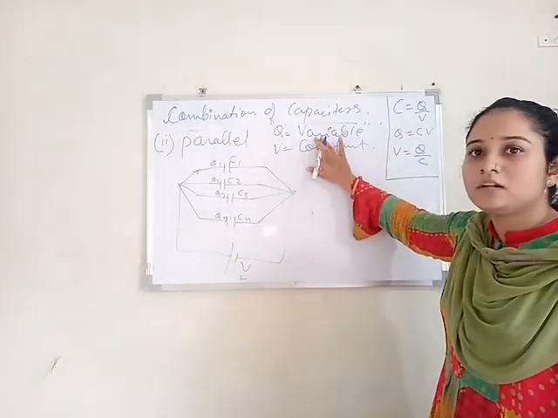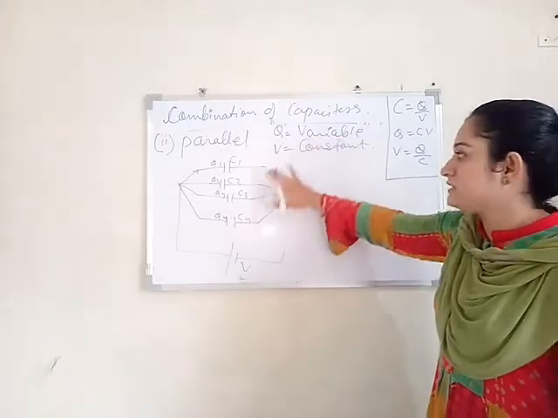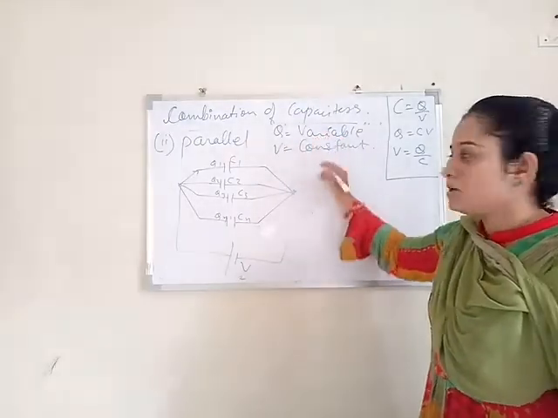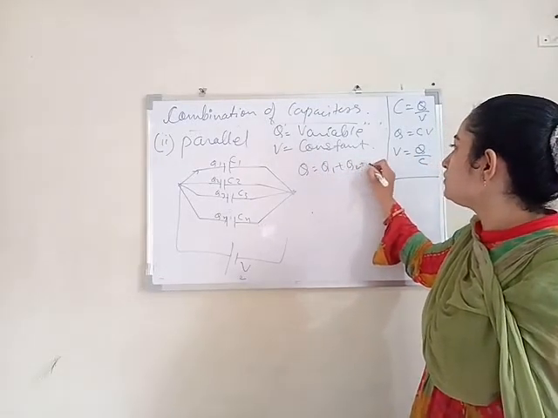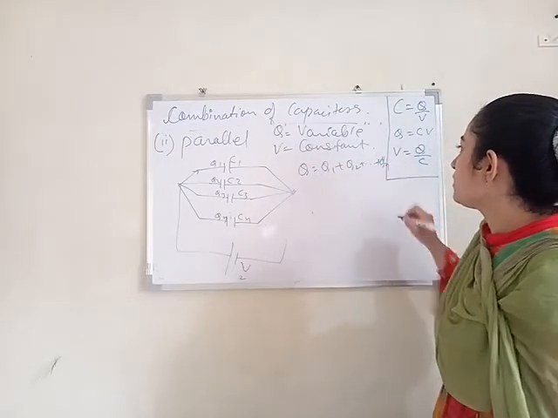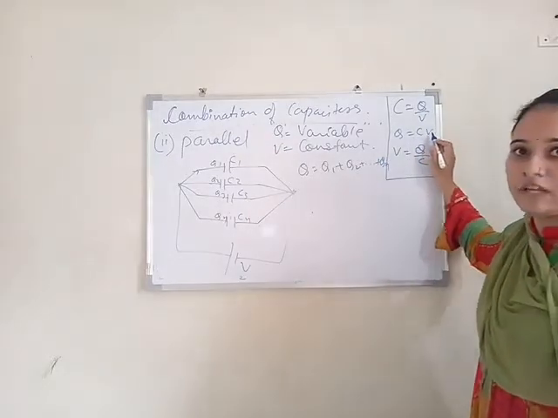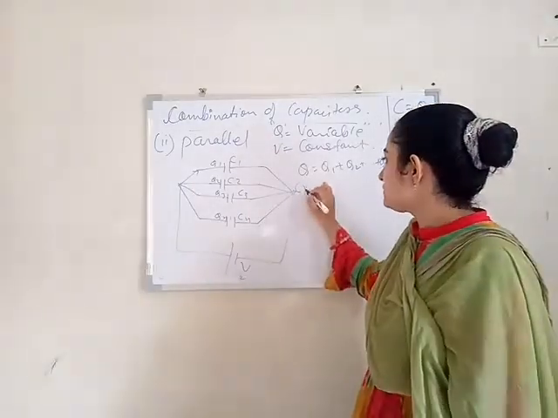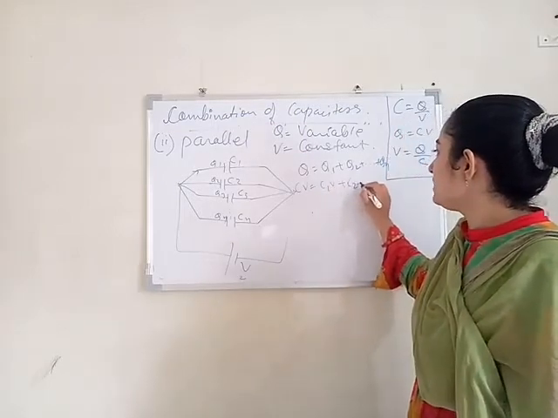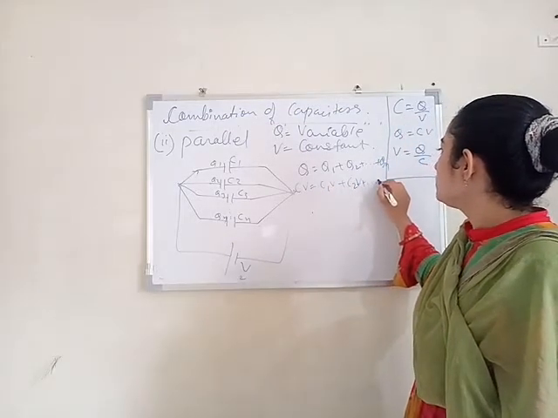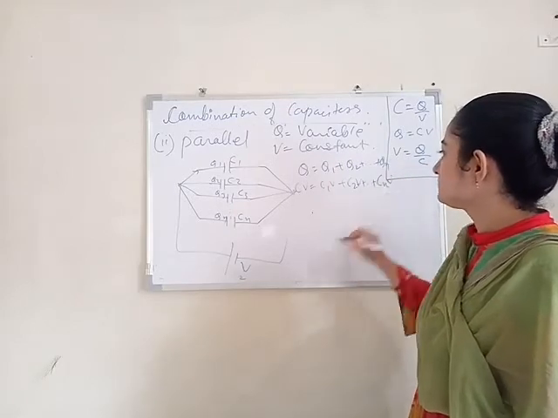Here I said that we will start from the variable. What is variable? What is changing in each capacitor? That is charge. So Q will be equal to Q1 plus Q2 up to Qn. What is the formula of Q? CV. V is constant. So CV equals C1V plus C2V plus up to CnV.